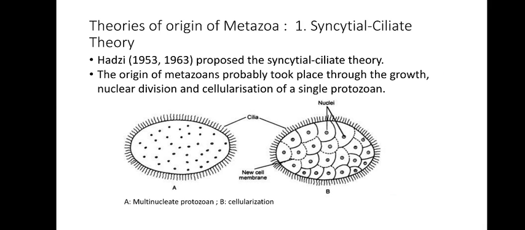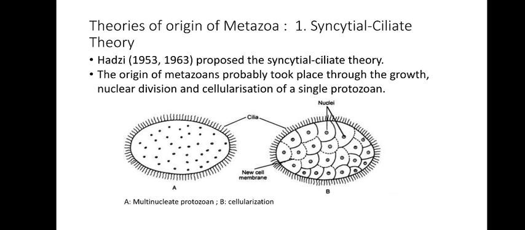Next, there are different theories of how metazoans have evolved. These metazoans have evolved, as we said, from the protozoans. The next question is, how exactly from protozoans? Is it bundling of protozoan cells and then differentiating, or did a single protozoan itself give rise to a multicellular organism? We don't know. So there are different theories that explain how exactly these metazoans formed. We are going to see them one by one. At least we will discuss 3 to 4 such theories that will help us understand how the metazoans formed.